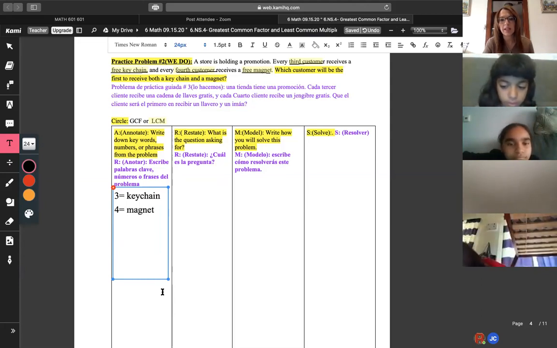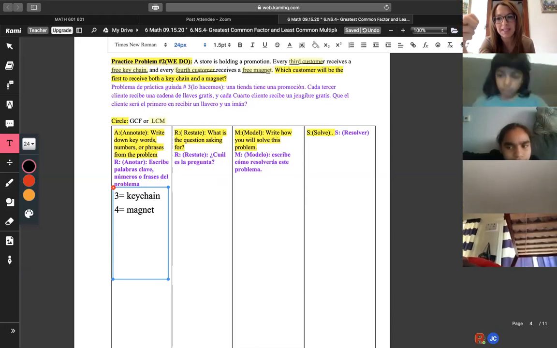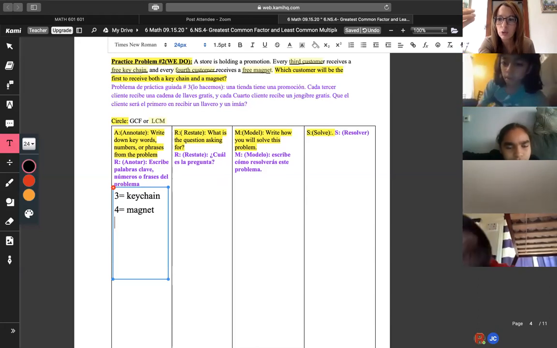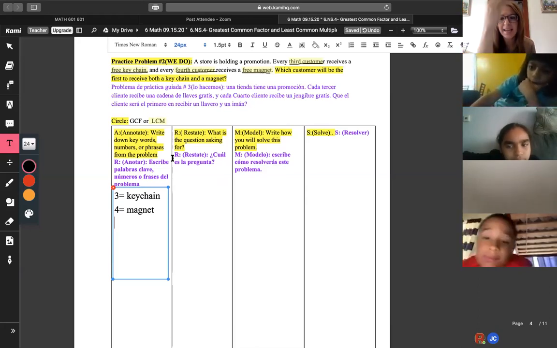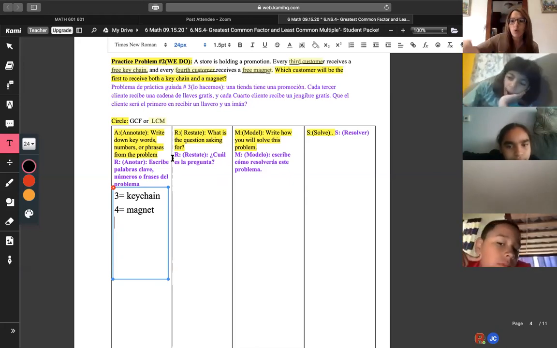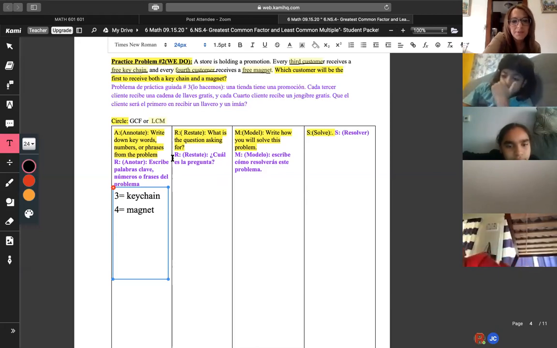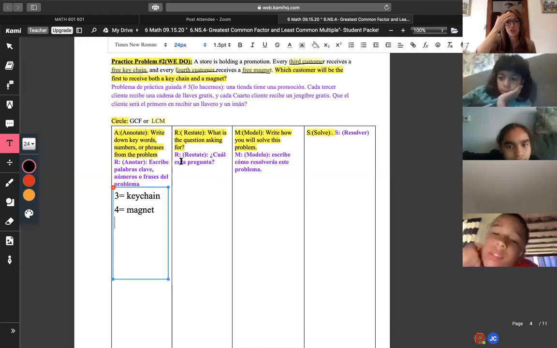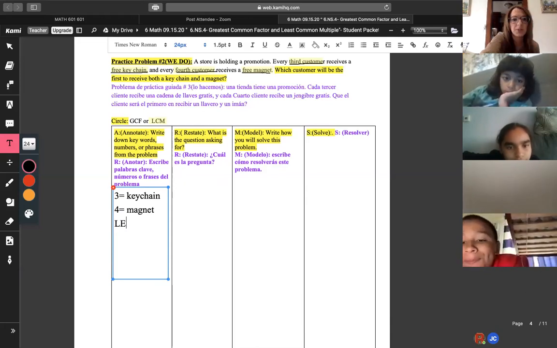Now here's where it gets tricky. You have to ask yourself, what is this question asking for you to find? It says, which customer will be the first to receive both a keychain and a magnet? So when will the 3rd and 4th customer meet up again? This is asking you to find the least common multiple because it's saying every 3rd. So it's 3, 6, 9. Or like every 2nd would be 2, 4, 6. So you have to find the least number, which is the LCM. Under the annotation, we're going to put least, which means we find LCM.